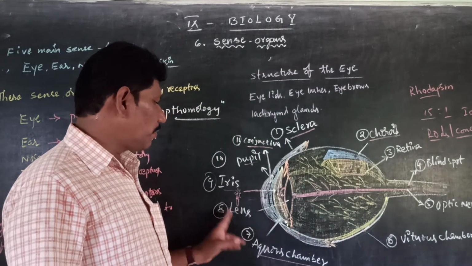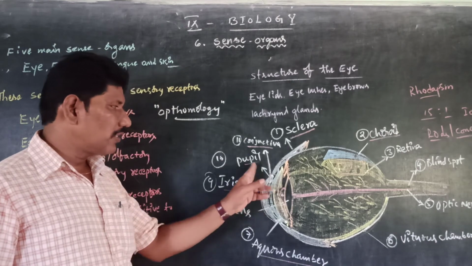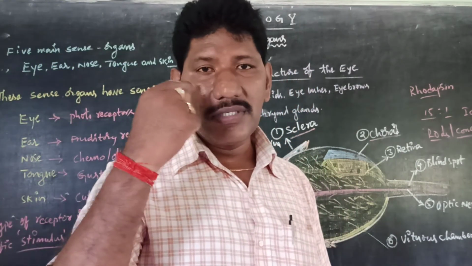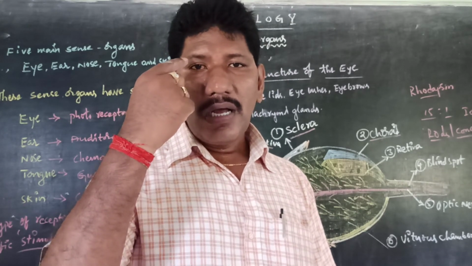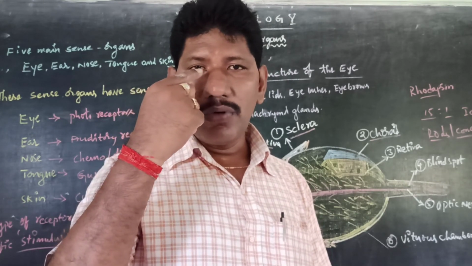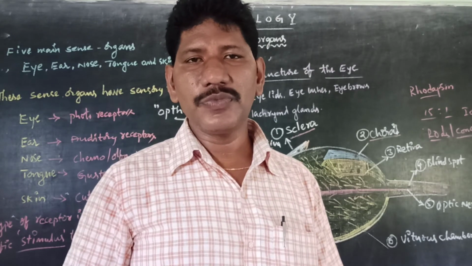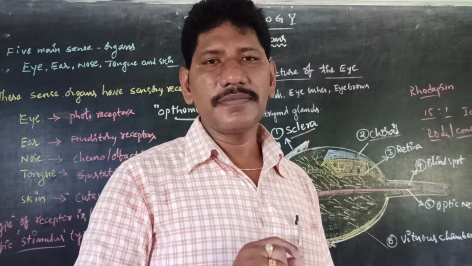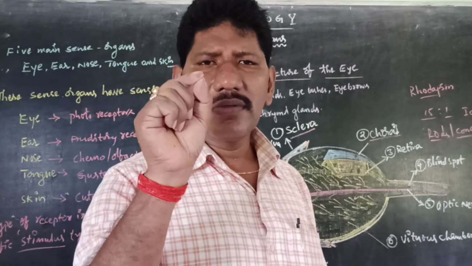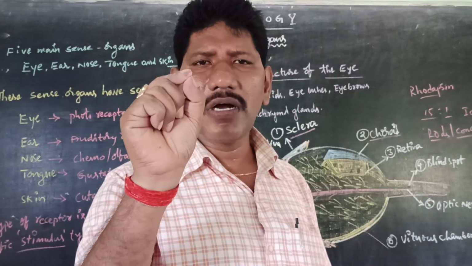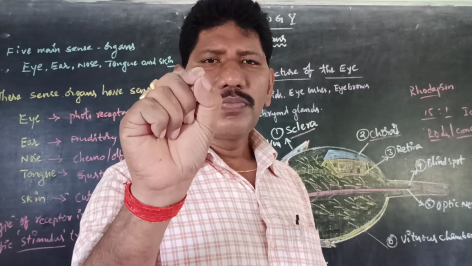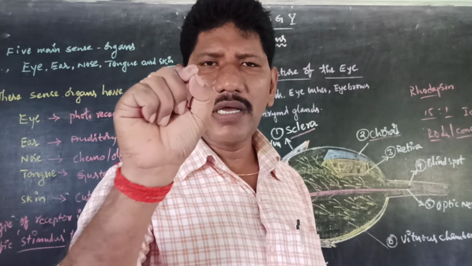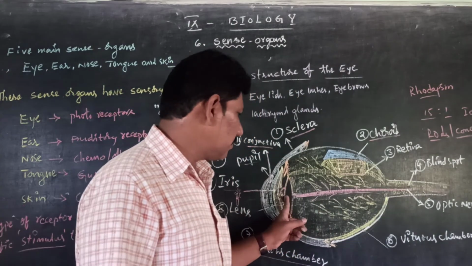Next, coming to the iris and pupil. So what is meant by iris and what is meant by pupil? Iris is the brown color part. Typically it is a brown color. See, when we observe the eye, we are having the white, brown and small dot like structure. So this brown color part of the eye is called as iris. The small hole which is present in the center, that we call as a pupil. So with the help of this small hole, the light travels and it falls on the biconvex